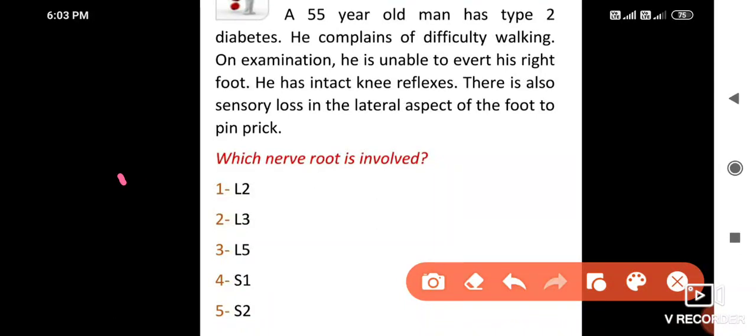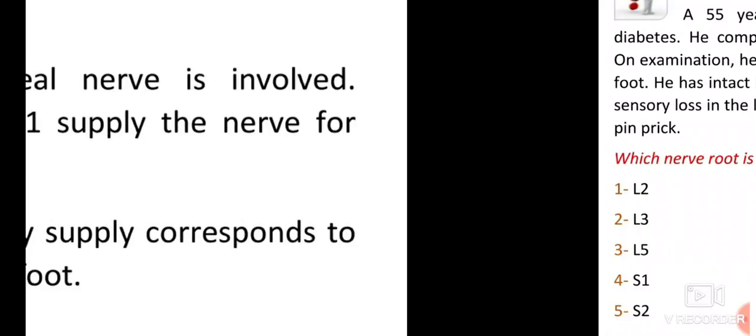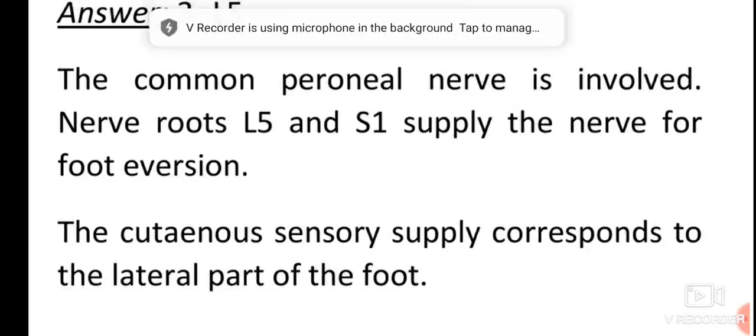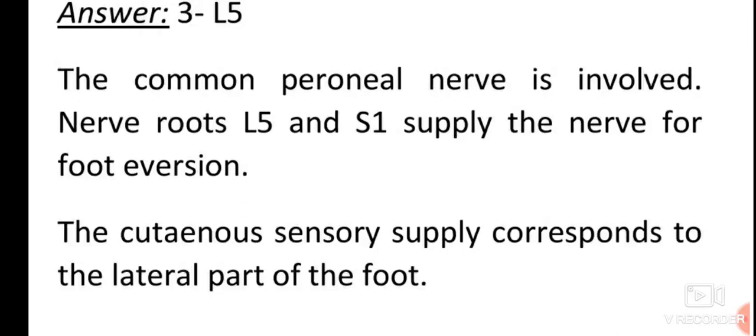So the best answer here is L5. The common peroneal nerve is involved. Nerve roots L5 and S1 supply the nerve for foot eversion. The cutaneous sensory supply corresponds to the lateral part of the foot. Okay.